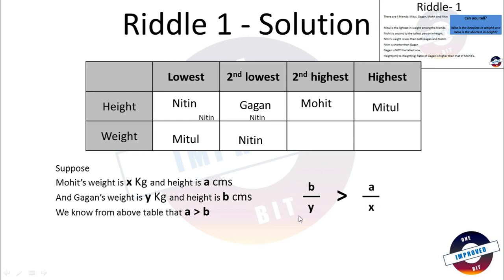How can I say that? Let us take an example. Suppose B is 140 centimeters, just an example, and A is 150. What should be the value of Y and what should be the value of X so that 140 divided by Y is greater than 150 divided by X?